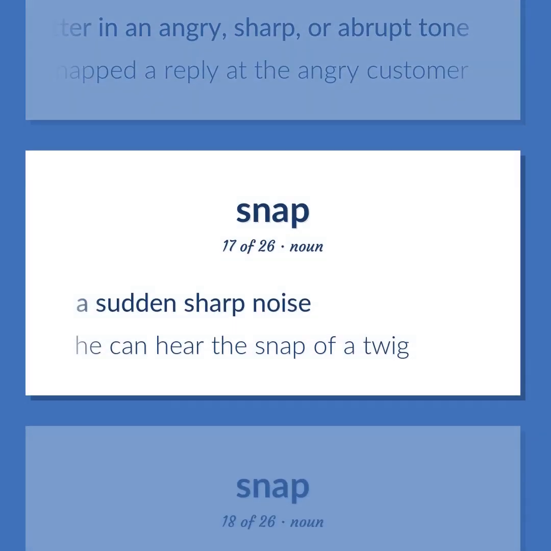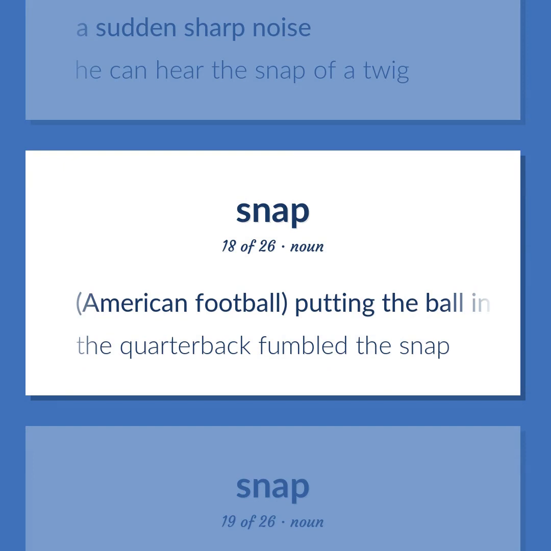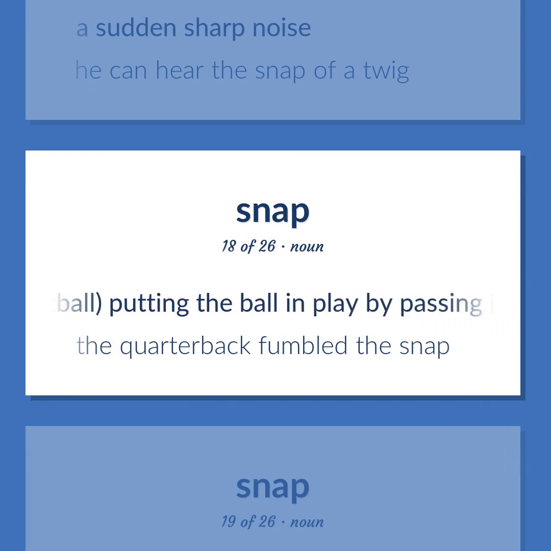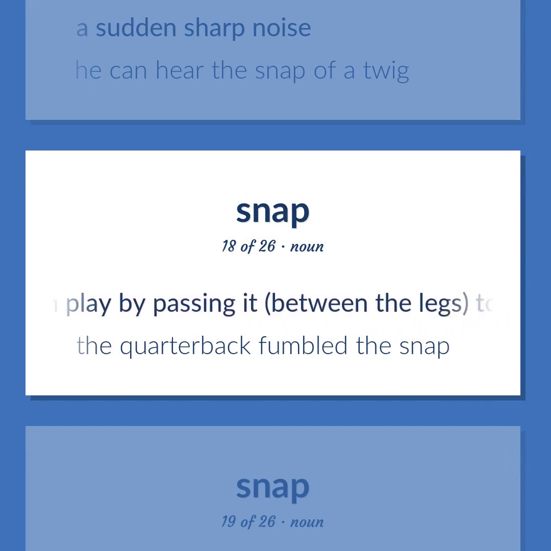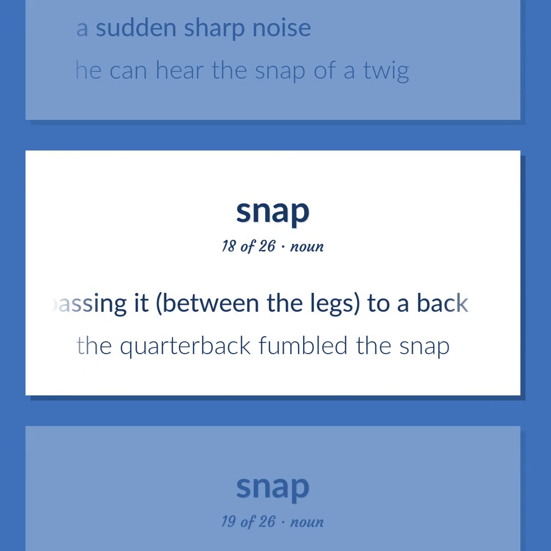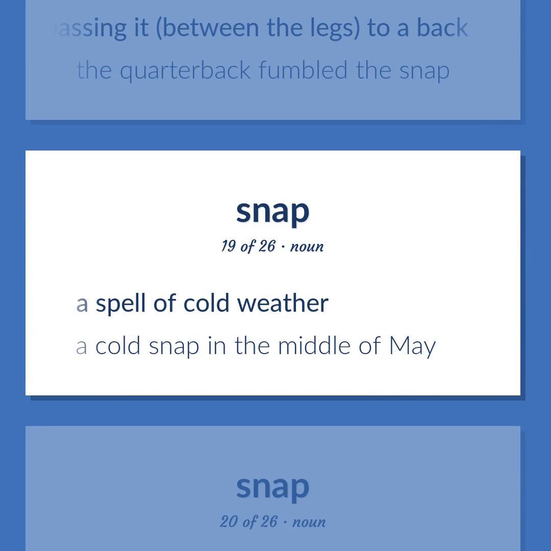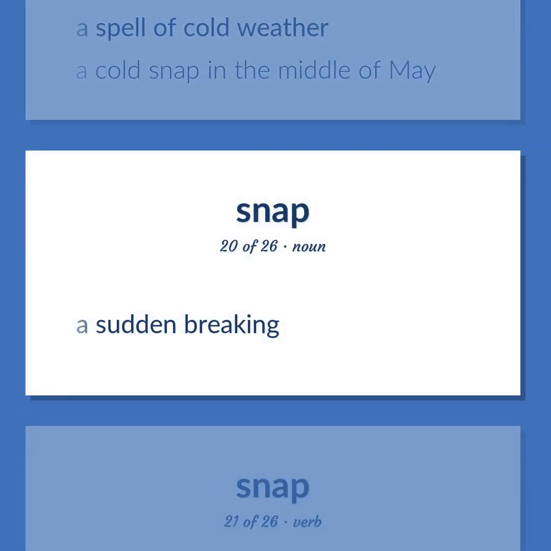A sudden sharp noise. He can hear the snap of a twig. American football. Putting the ball in play by passing it, between the legs, to a back. The quarterback fumbled the snap. A spell of cold weather. A cold snap in the middle of May. A sudden breaking.